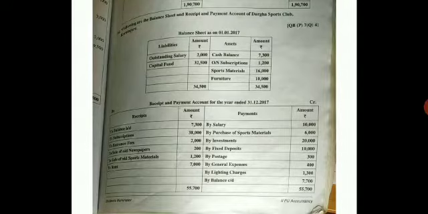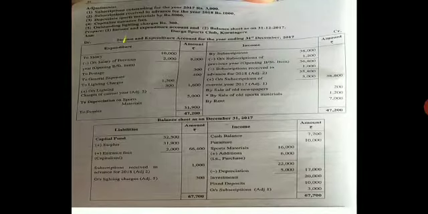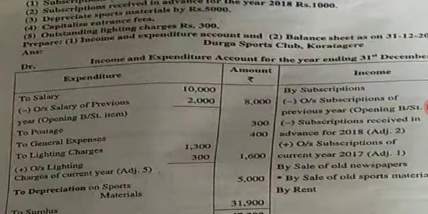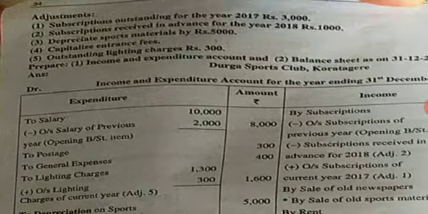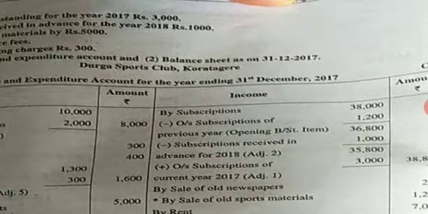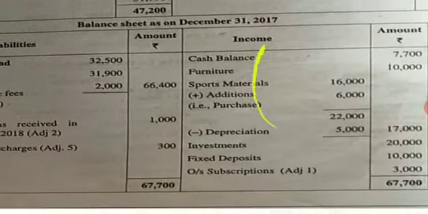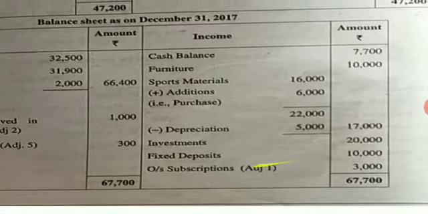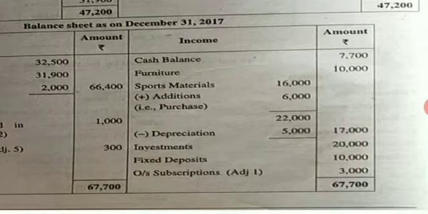Now, come to your adjustments one by one. The first adjustment is relating to subscriptions outstanding. Come to your income side, write add outstanding subscription 3,000. Add it, still write in the inner column. And that outstanding subscription is an asset for you. Come to the asset side of the balance sheet, write it as outstanding subscription 3,000.